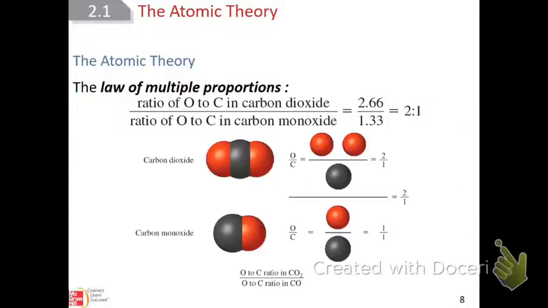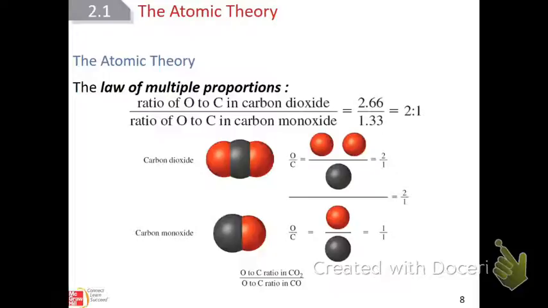If you were to take different compounds, and you have carbon dioxide in this example, or carbon monoxide, you can come up with ratios, and this is called an empirical formula, by the way, which we're going to learn how to do in this chapter.